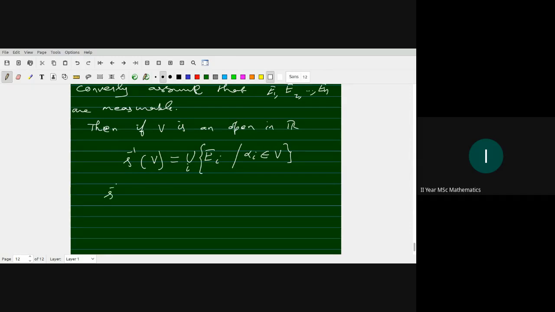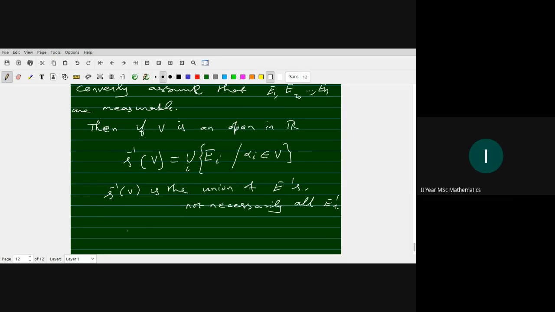so S inverse of V is a union of finitely many E i's. Not necessarily all the E i's, only some of them: E i is in the union if alpha i belongs to V. That's the point.